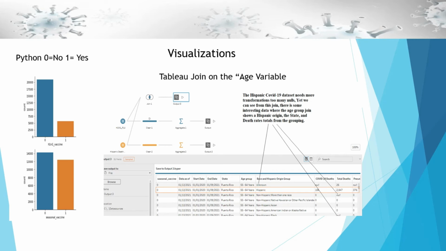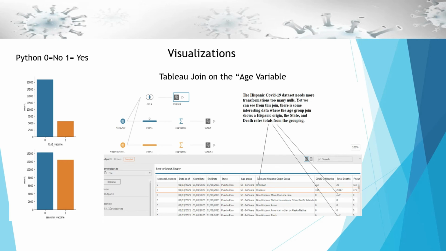In the middle here, you see a Tableau output that I've done. Again, I've joined on the age variable like I explained in the previous slide. And this was really powerful and telling. Here you see my seasonal vaccination target variable from the H1N1 data set on the far left. You see a date range because COVID-19 is a time series. But then you see that age group. There's one particular category here, 55 to 64 years. And then the demographic. Remember, I wanted to pull in a lot of demographics and geographical regions to see if there was a particular demographic or geographic region that has higher or lower rates.